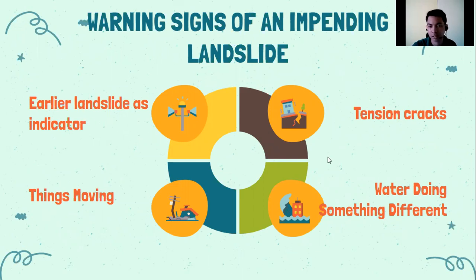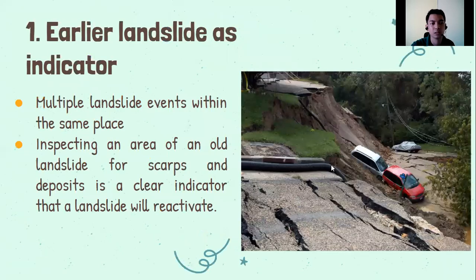Earlier landslide as indicator, tension cracks, things moving, water doing something different. Okay, number 1, earlier landslide as an indicator. Pag nagkaroon na ng landslide or multiple landslides occur within the same place, ibig sabihin yung lugar na yan is prone pa rin sa landslide. Pag madaming beses nang tinamaan ng landslide, huwag na tayo magtaka pag nagkaroon ulit ng landslide dito sa area na to. Inspecting an area of an old landslide for scarp and deposit is a clear indication that the landslide will reactivate.